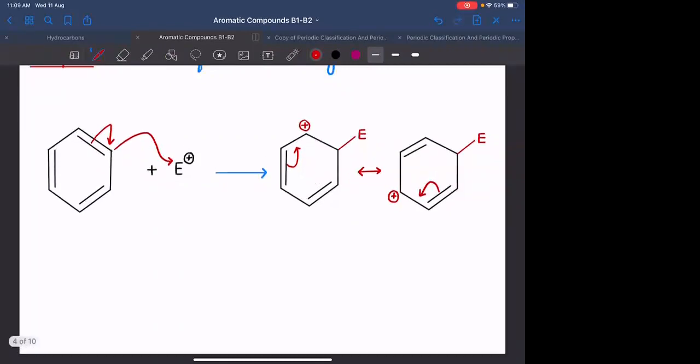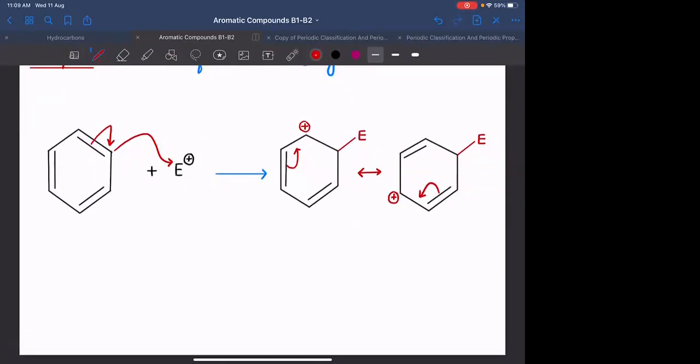Agreed? Which will lead to formation of the structure where the pi bond stays here. The positive charge will shift here. Any doubt, anyone? Can you mark the resonance hybrid? Please try to mark the resonance hybrid.